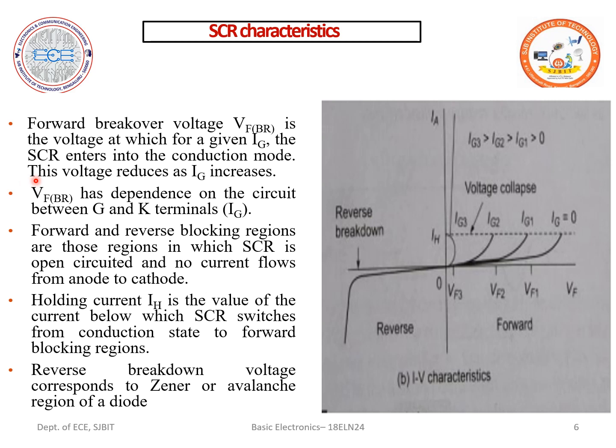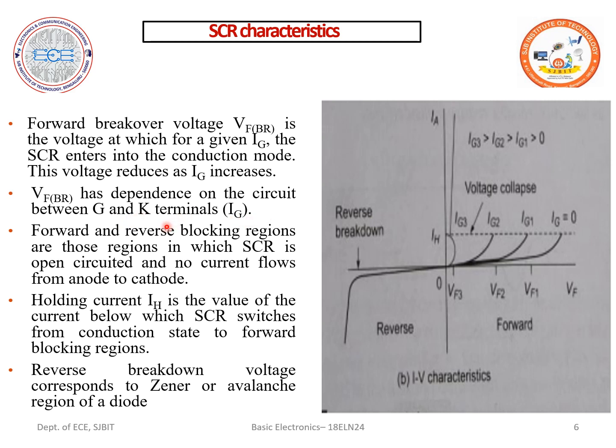Now let us look into the forward breakover voltage, which is given by VFBR. It is the voltage at which the SCR enters into the conduction mode. This voltage reduces as the gate current increases, right? So the forward breakover voltages are VF3, VF2, VF1, whereby the SCR starts conducting. That voltage we call the breakover voltage, and it has a dependence on the circuit between the gate and the cathode terminals, IG.